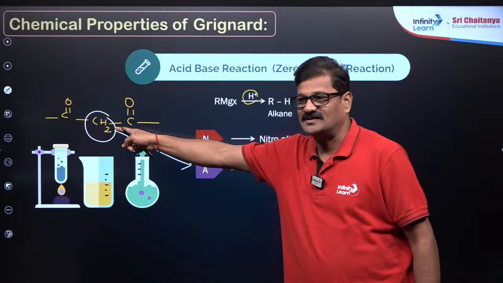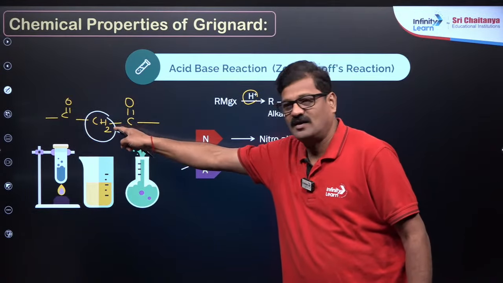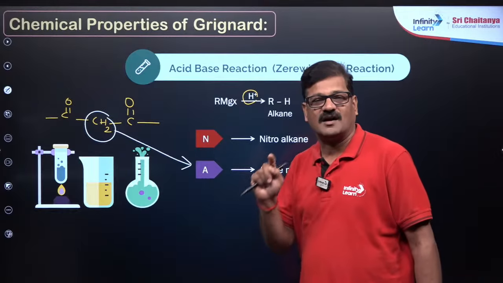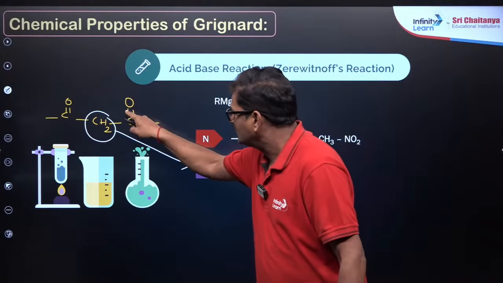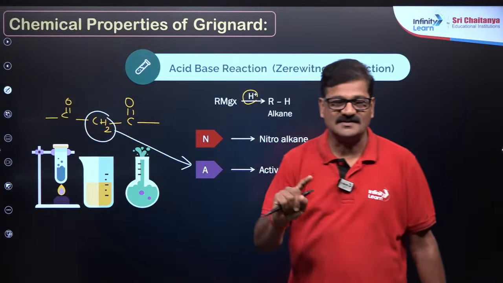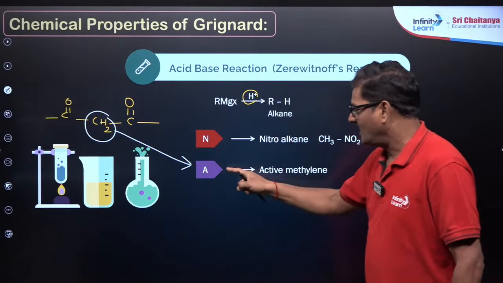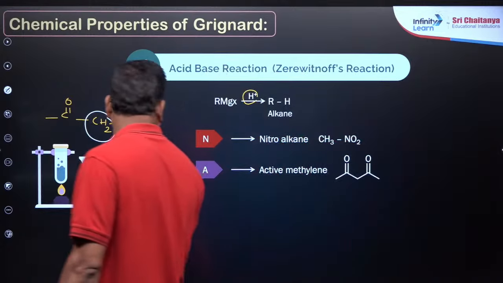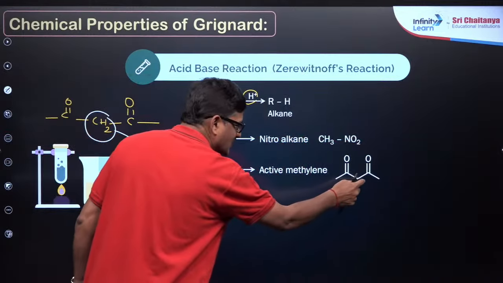It is super acidic because if H plus is lost here, it forms a carbanion. That carbanion is going to be resonance stabilized on both sides. That's the reason why it is said to be an active methylene group.